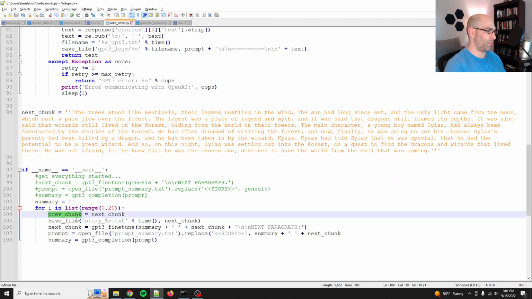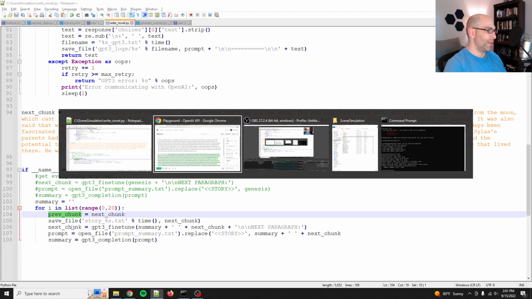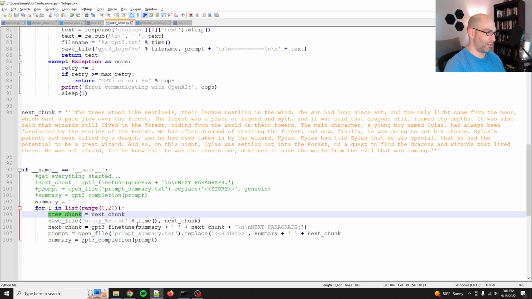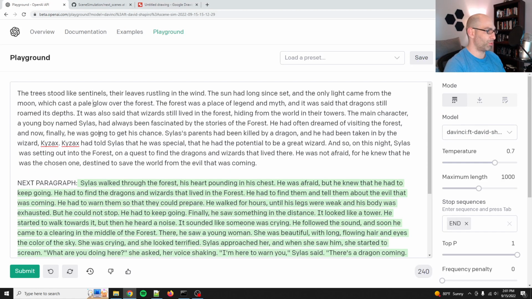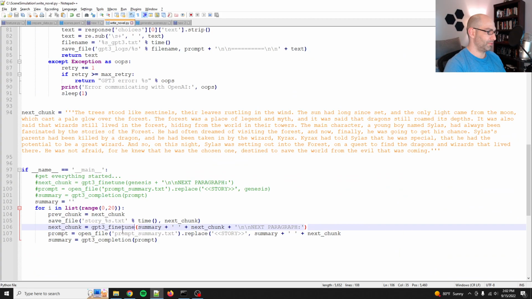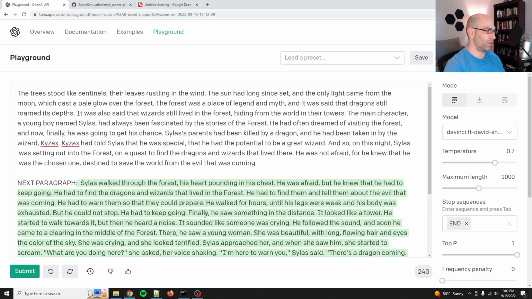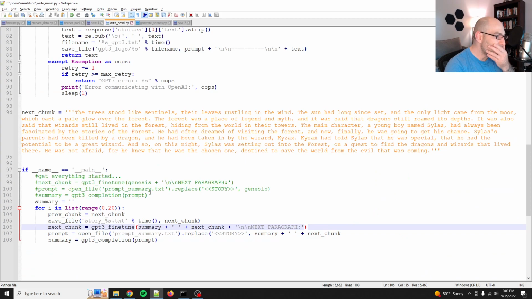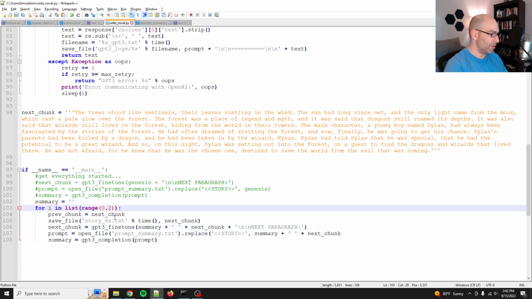Then so then we save. So actually, I guess they're the same at this point. So then next chunk is the summary plus, so the summary should be of the previous chunk, or the next chunk should include it. Oh, this is so confusing. Here, we'll do a range of 2, because I'll need to look at the output to make sure I do this right. This is probably so painfully boring. I'm going to pause it while I figure this out.